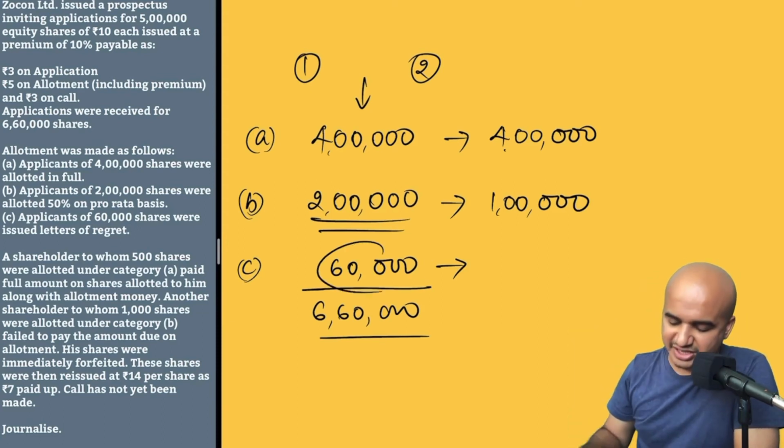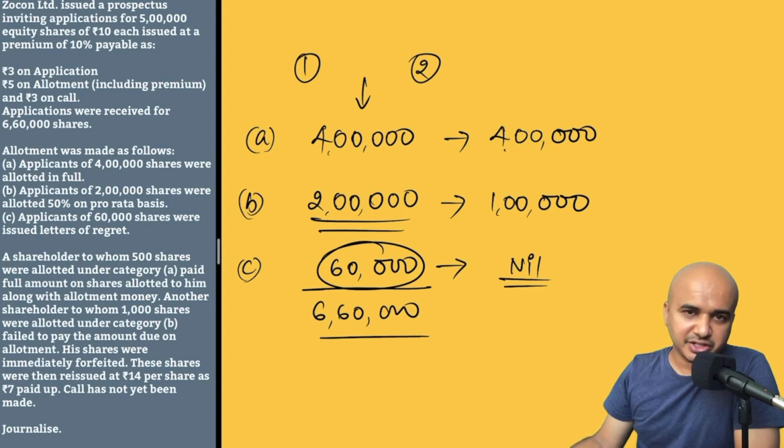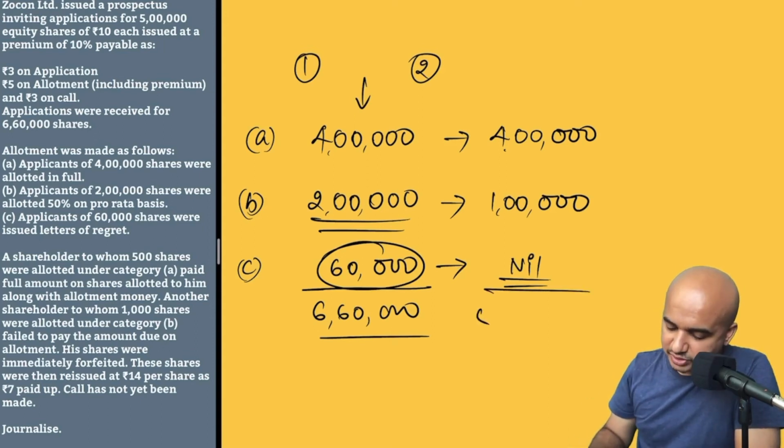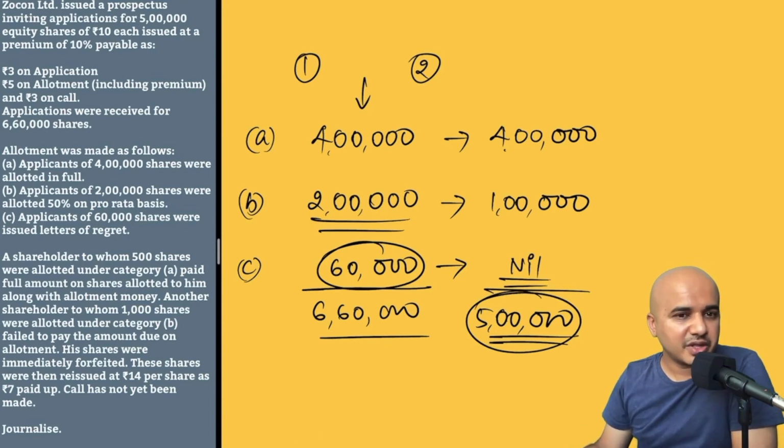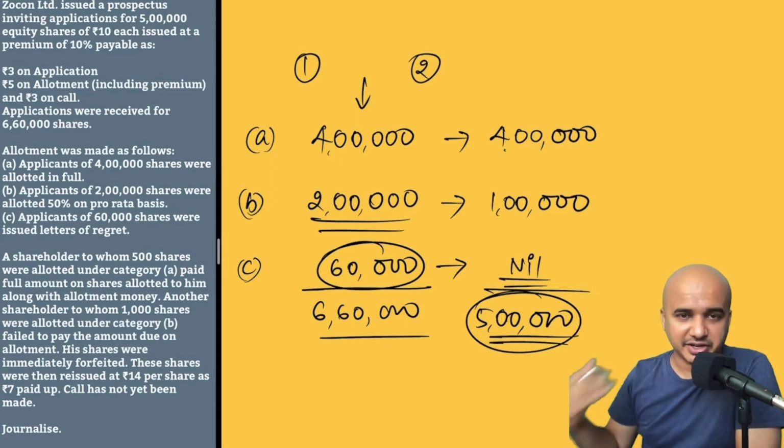So to these 60,000 applicants, the company said, we will refund your amount. Whatever the company has received from them will be returned to those applicants. So we have 6,60,000 applications. That means the company has received so much, but it has allotted only 5 lakh shares because it had issued only 5 lakh shares. Now this is the scenario at the time of applications.